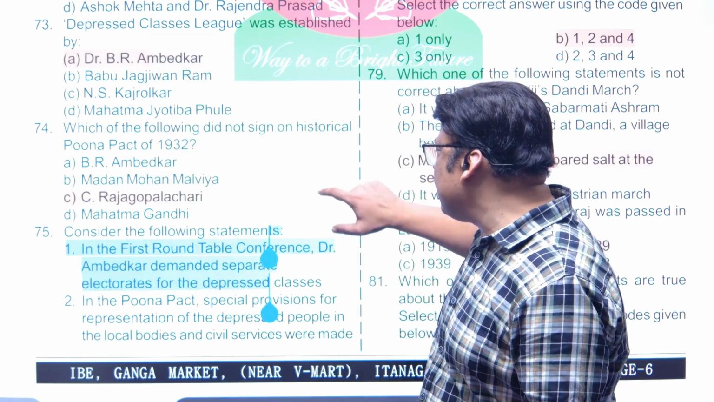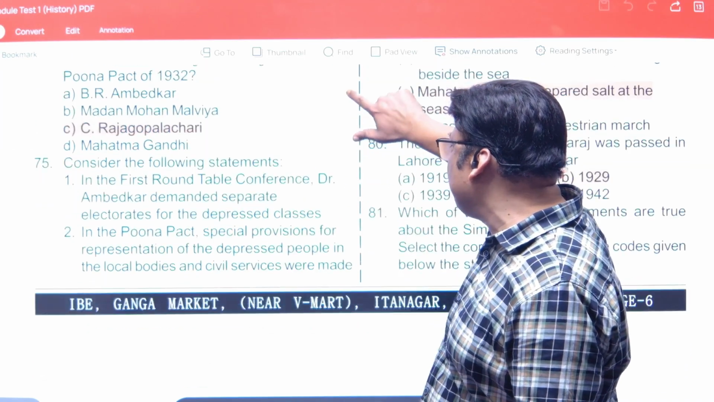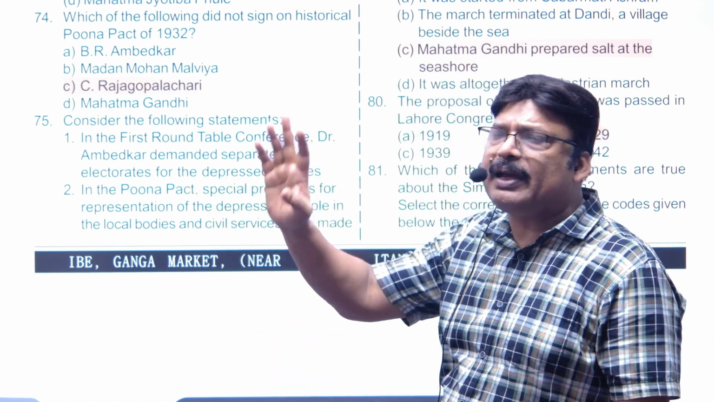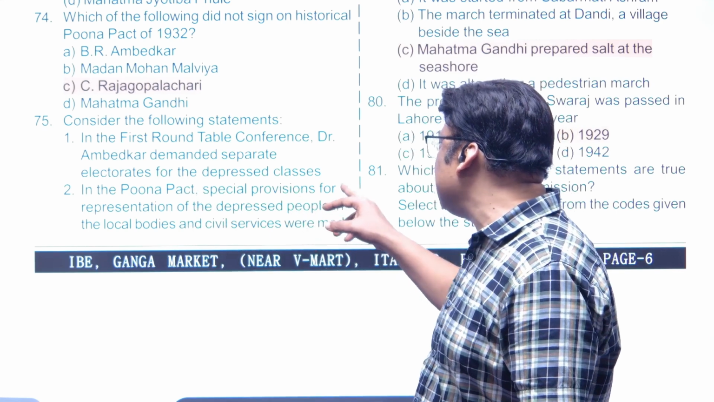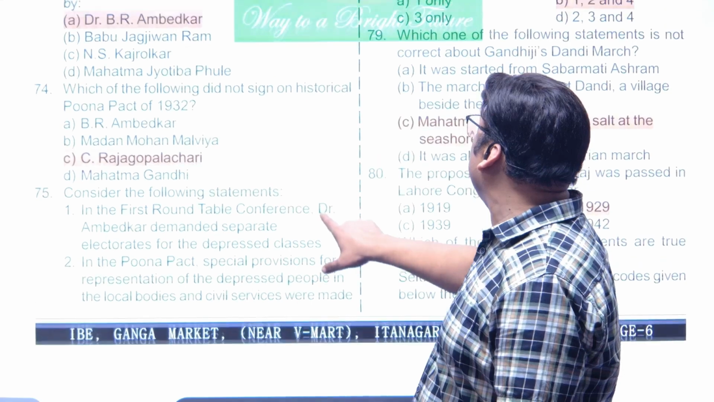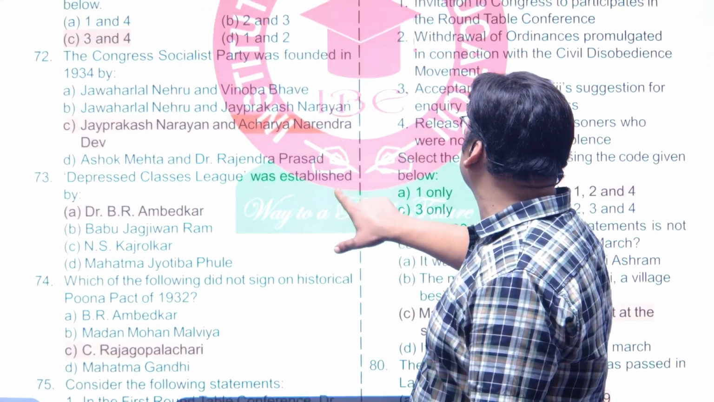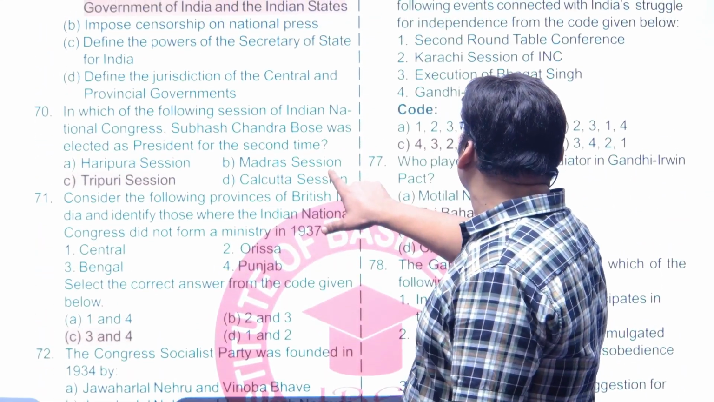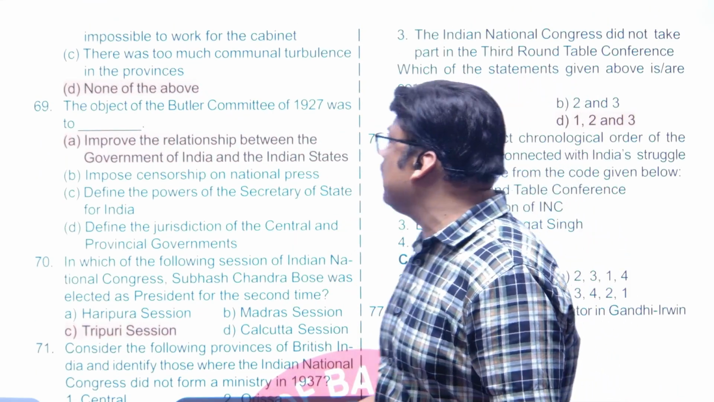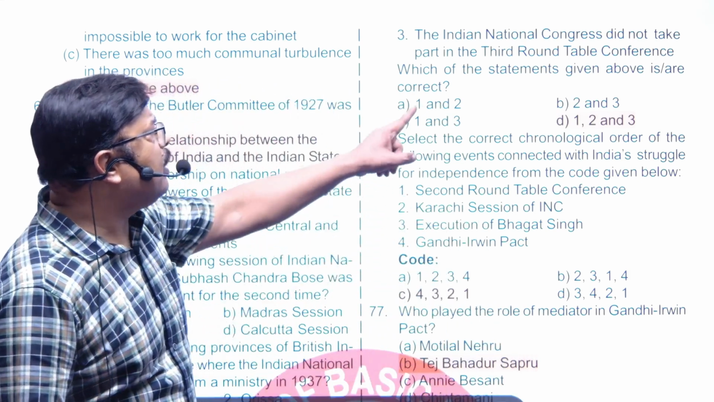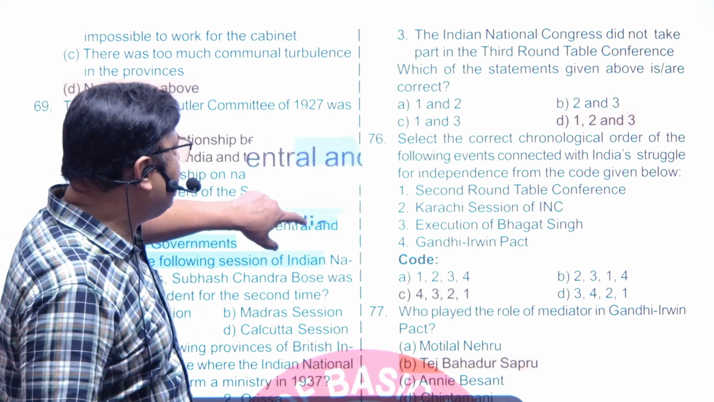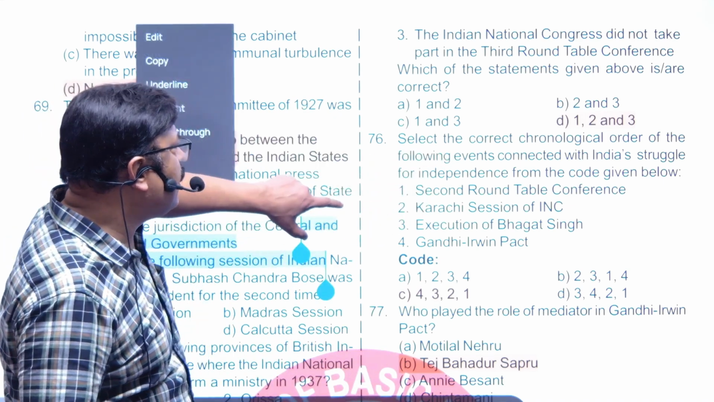Next is, consider the following statements. In the first round table conference, Dr. Ambedkar demanded separate electorates for depressed classes. Absolutely fine, correct. In the Pune Pact, special provision for representation of depressed people in the local bodies and civil services were made. Obviously, completely true. Next is the Indian National Congress did not take part in the third round table conference. All these three statements are perfectly fine. So for 75, we have the answer, that is answer number D.